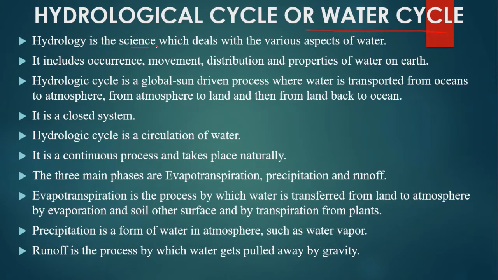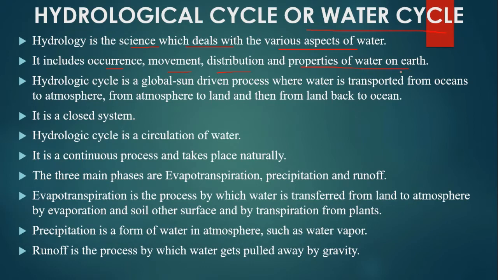Hydrology is the science which deals with the various aspects of water. So the study is about the various forms of water. It includes occurrence, movement, distribution and properties of water on earth. Availability of water on the earth is not uniform. Some places are very rich in water resources while some other places are poor in water resources.